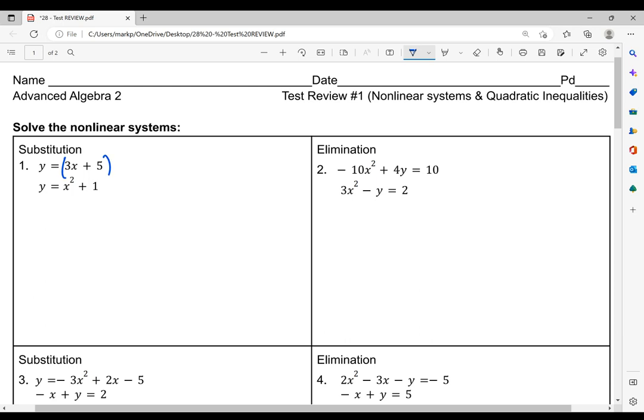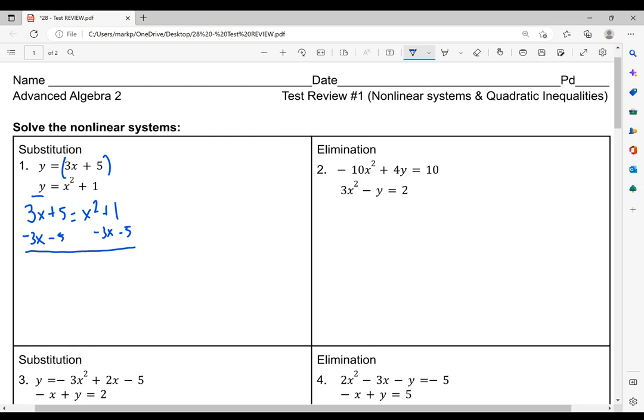So this is my sub equation. I'm going to plug it in for y. So we have 3x plus 5 equals x squared plus 1. Since it's a quadratic function, we're going to subtract everything to the same side as the squared term. So I'm subtracting 3x and I'm subtracting 5.